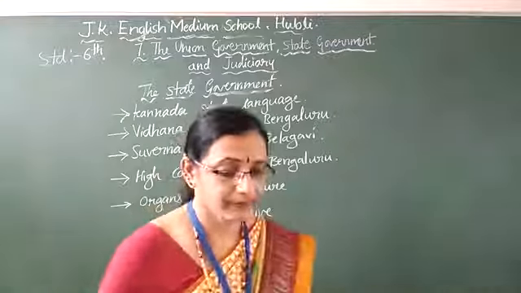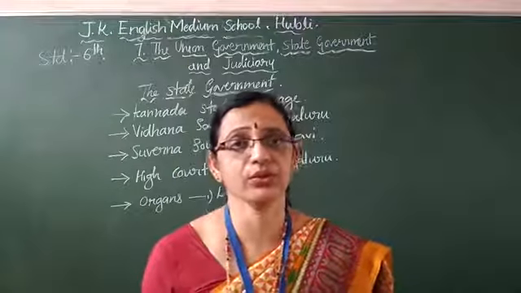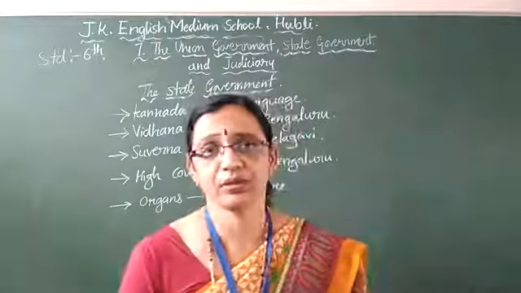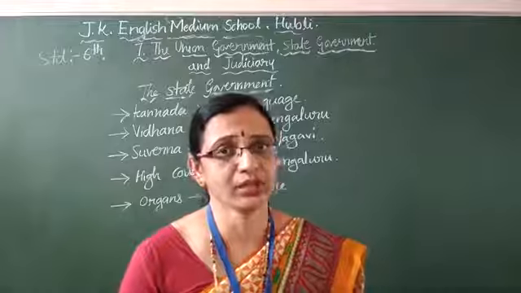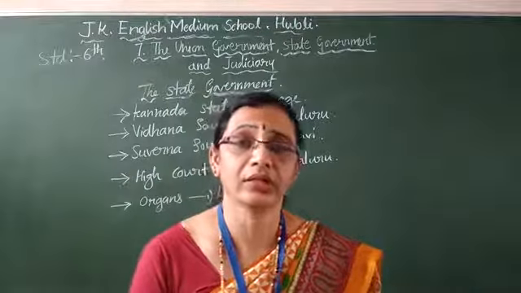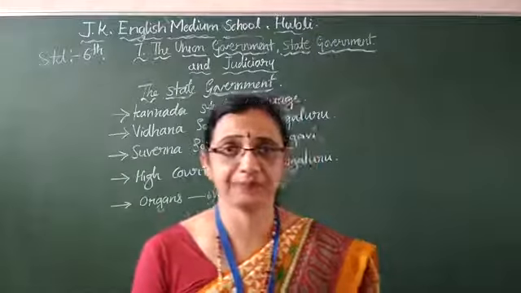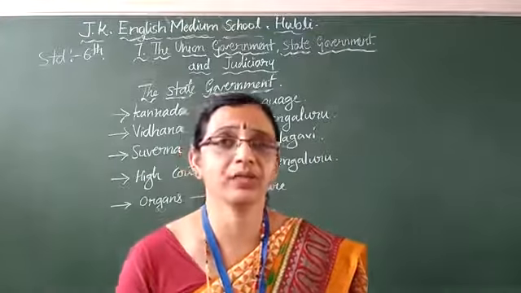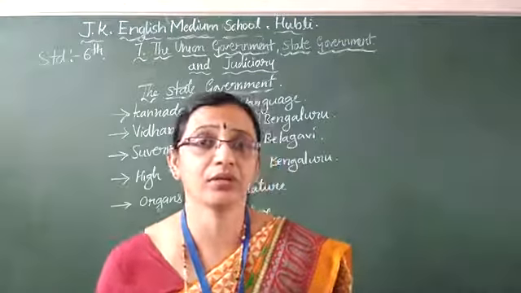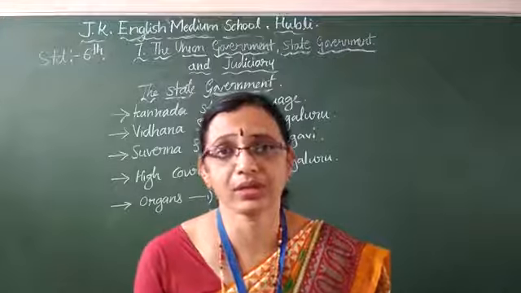Yes, in Indian democracy, we have two types of government, children: union government and state government. The union government does the administration for the whole country. State governments carry out the administration only for their particular states. If the Karnataka government is there, it makes the rules and regulations and maintains peace and order only for Karnataka. It will bother only about Karnataka.